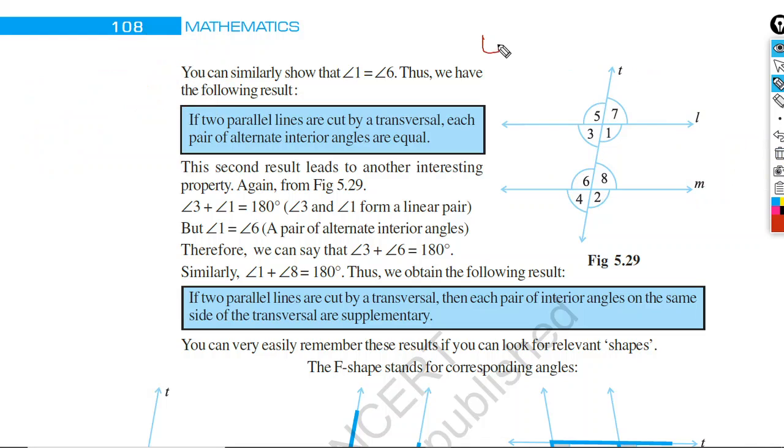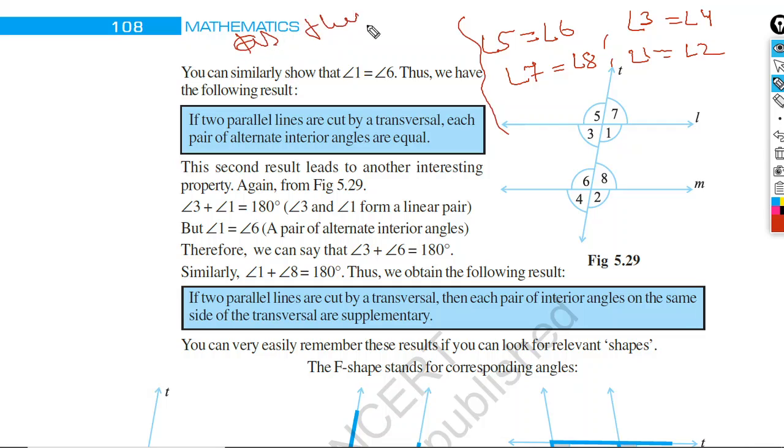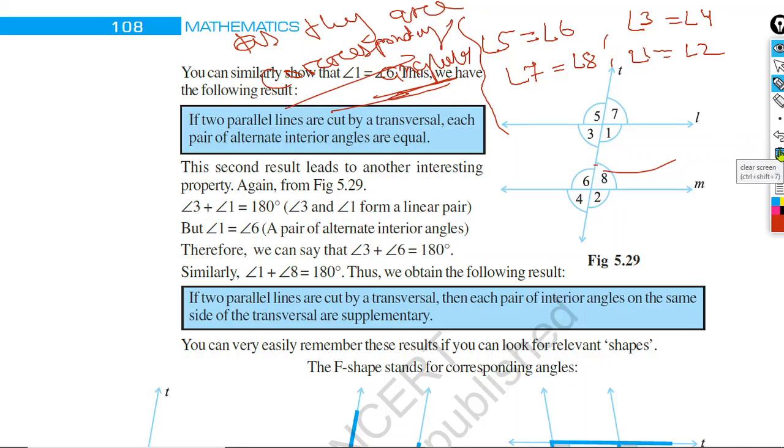You can say angle 5 is equal to angle 6. Similarly, angle 3 is equal to angle 4, angle 7 is equal to angle 8, and angle 1 is equal to angle 2. What is the reason? As they are corresponding angles, and corresponding angles are equal. Okay, so now we will move to another type of angle.